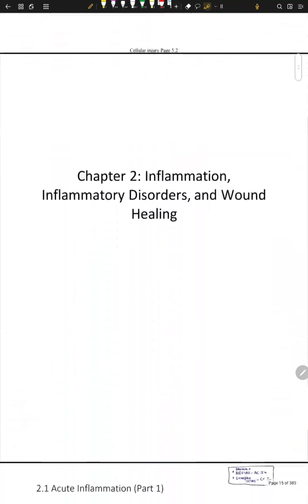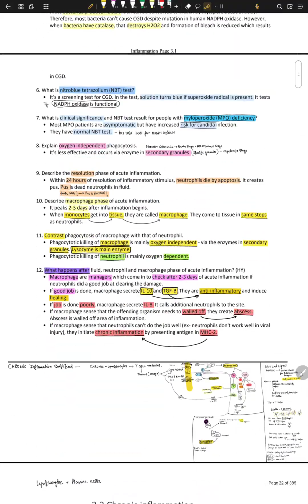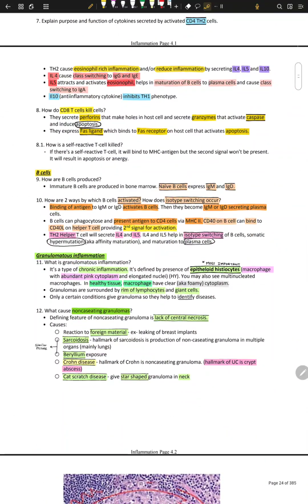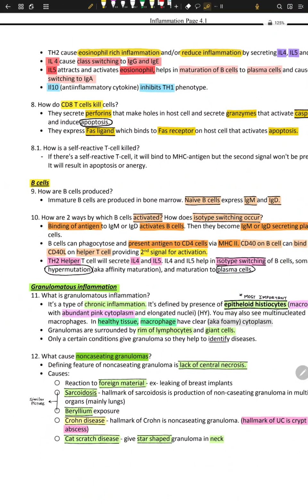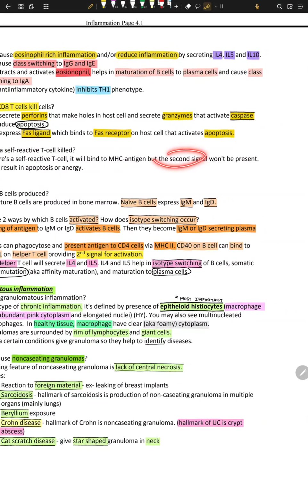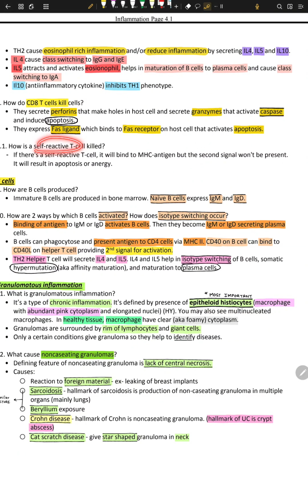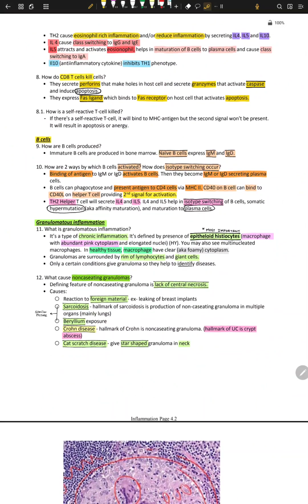Okay, we know this Fas ligand. So how is a self-reactive T cell killed? If there is a self-reactive T cell, it will bind to MHC antigen, but the second signal won't be present. That's why we need the second signal. It's like a guarantee against self-reacting T cells. So this is apoptosis or anergy.